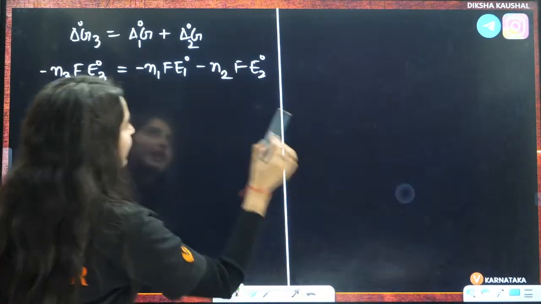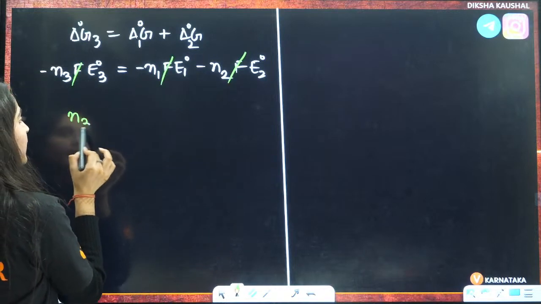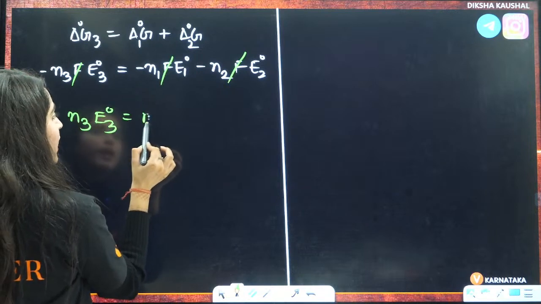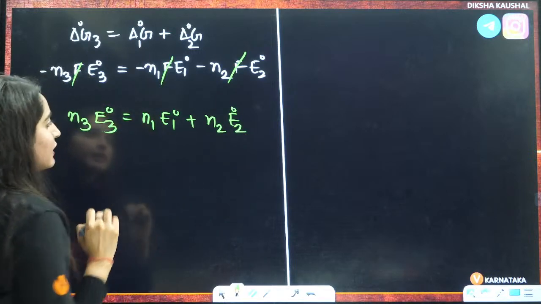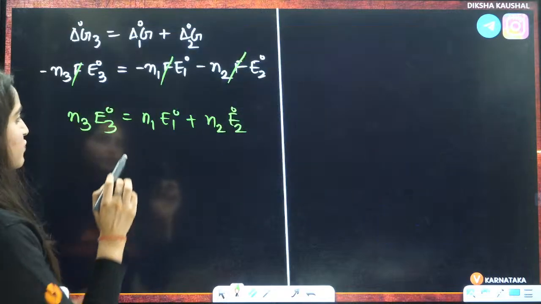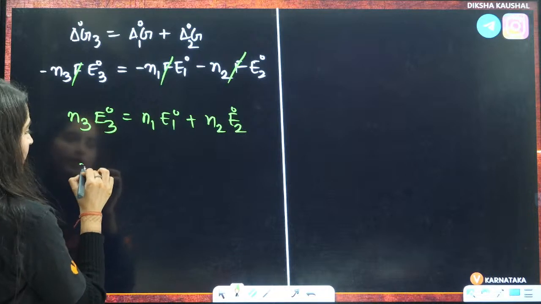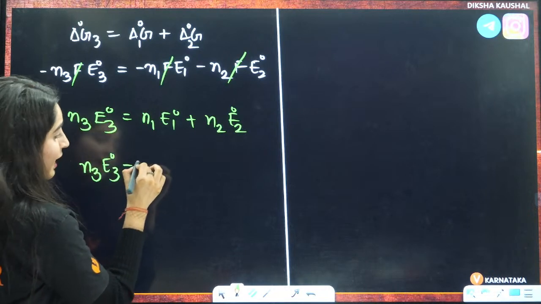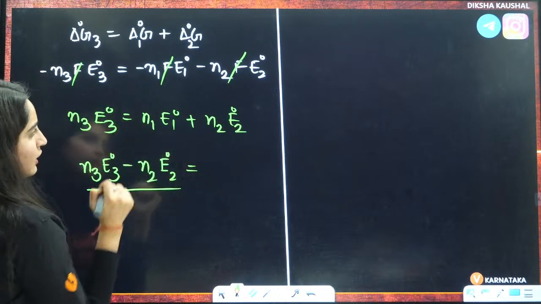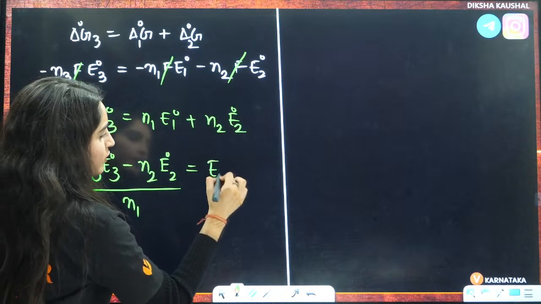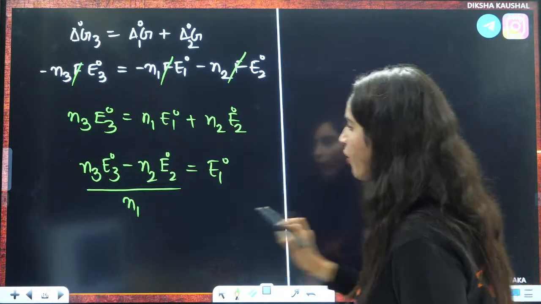Here Faraday will cancel out and negatives will also cancel. So N3 E3 naught is equal to N1 E1 naught plus N2 E2 naught. What we have to find is E1, so E1 naught equals N3 E3 naught minus N2 E2 naught, divided by N1. That will be the formula for E1 naught.